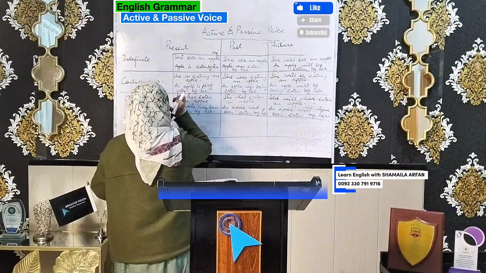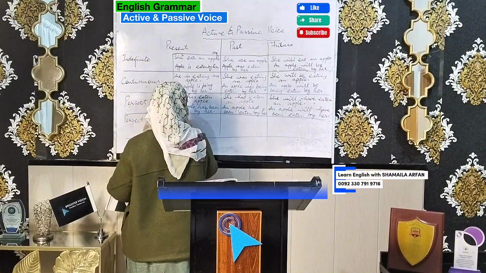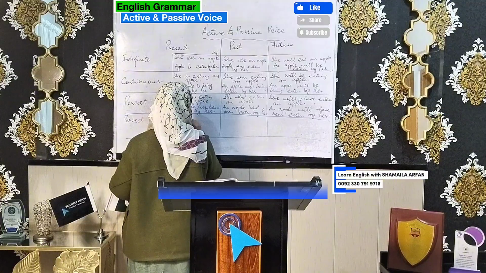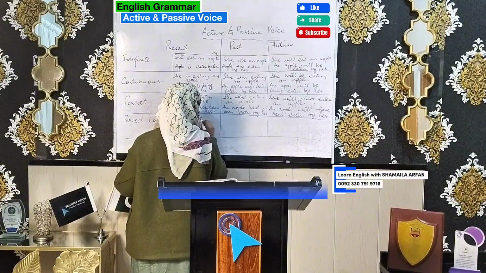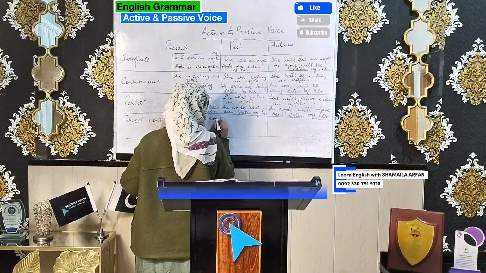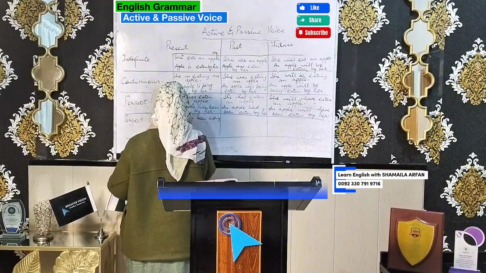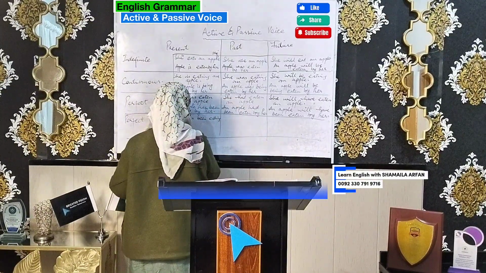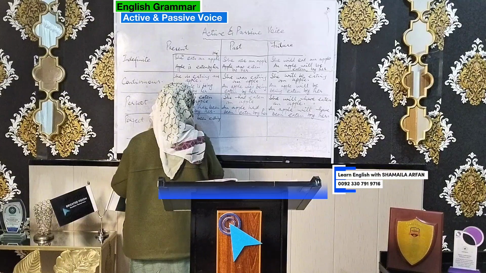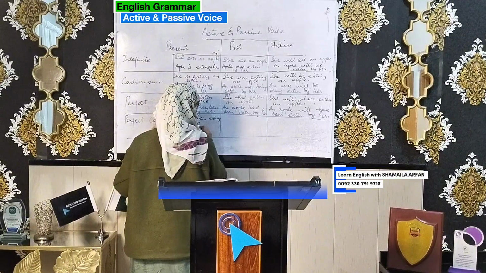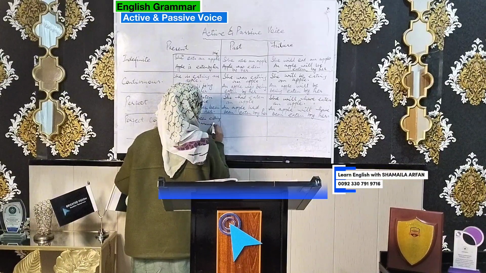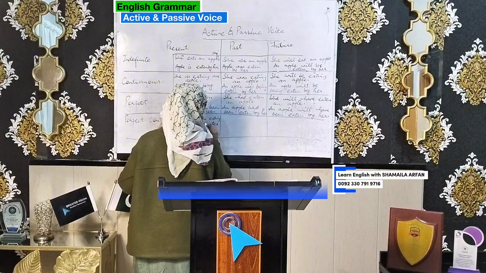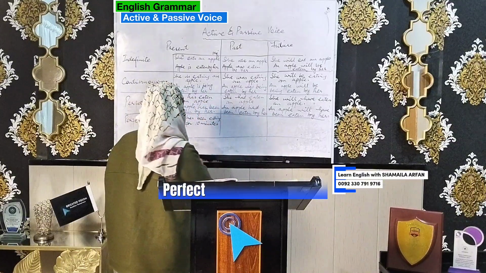She eats an apple was the sentence. Now it will be she has been eating an apple, and so it's perfect continuous. We need to make it time bound also. She has been eating an apple for 10 minutes, let's say. Now what to do?